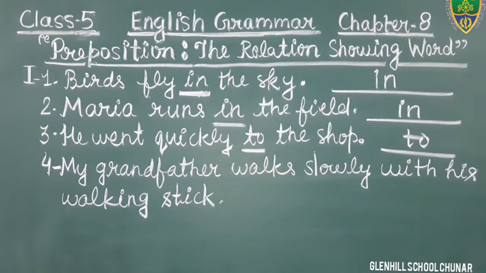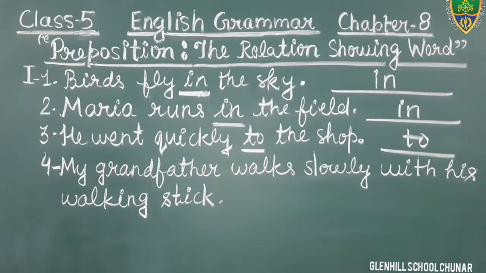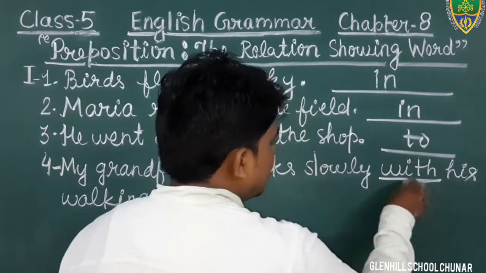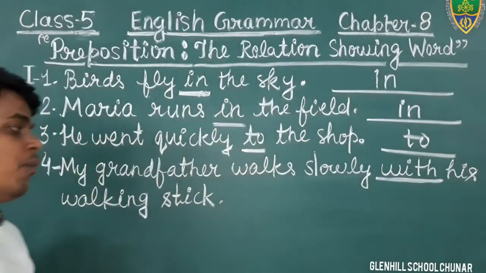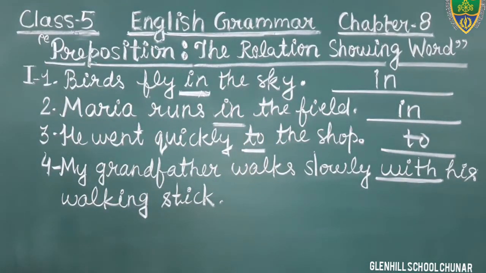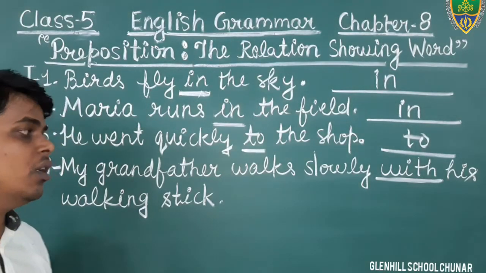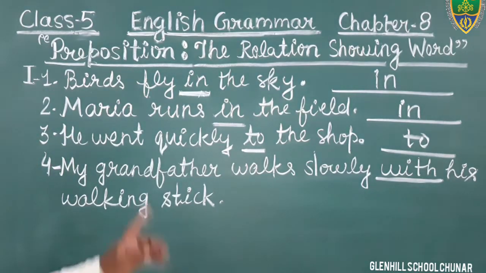Just see, students, in this sentence, my grandfather walks slowly with his walking stick. In this sentence, what is the relation showing word? The word with, before the pronoun. It also shows the relation with the other words given in the sentence.